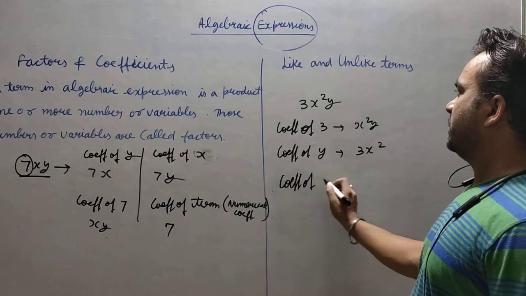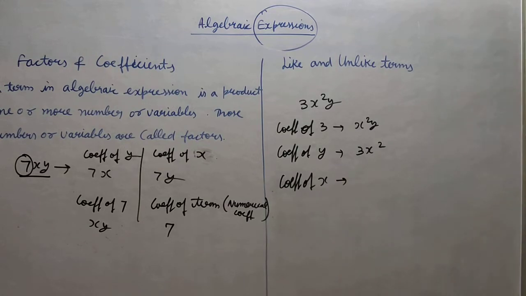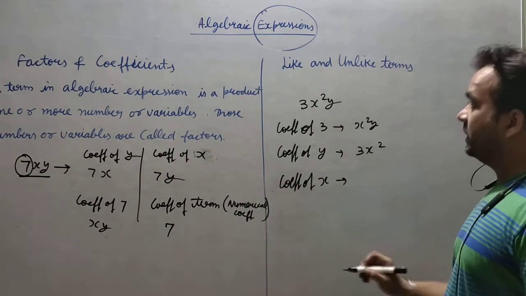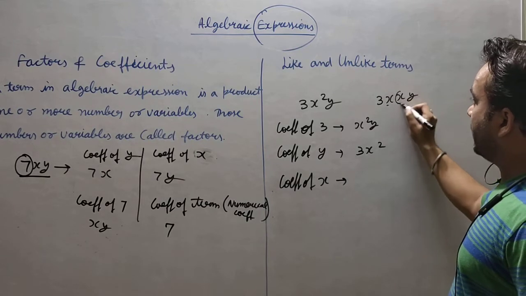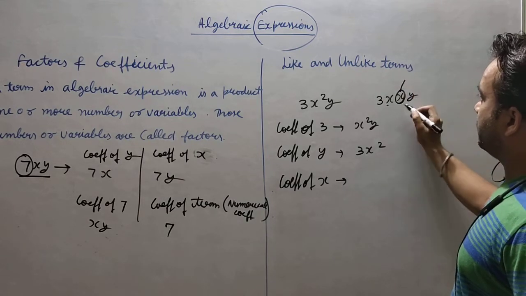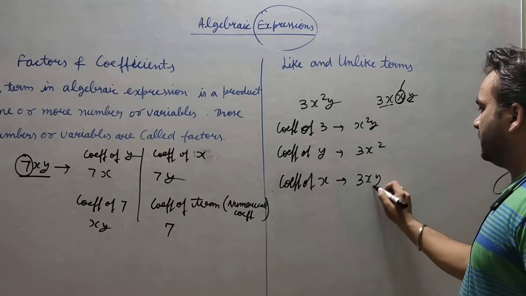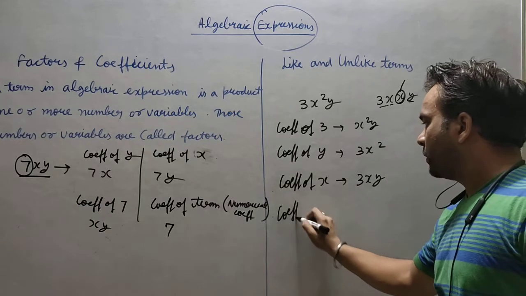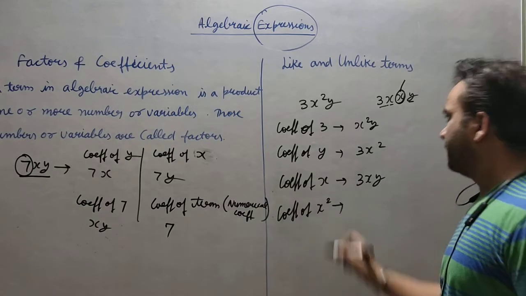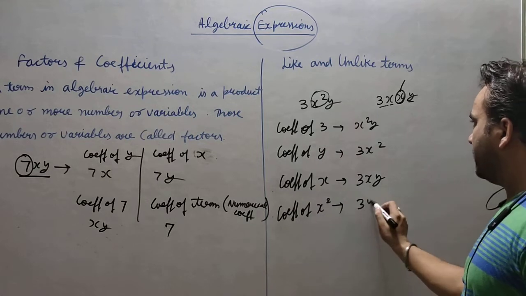Coefficient of x: what is the coefficient of x? Think, I am asking for x only. And there are 2 x's, so if I say 1x, what is multiplied with this x? 3x and y. So 3xy will be the coefficient here. If I ask you the coefficient of x square, it means I am asking for this complete one, so it will be 3y.